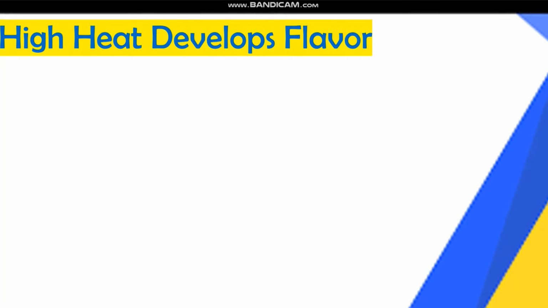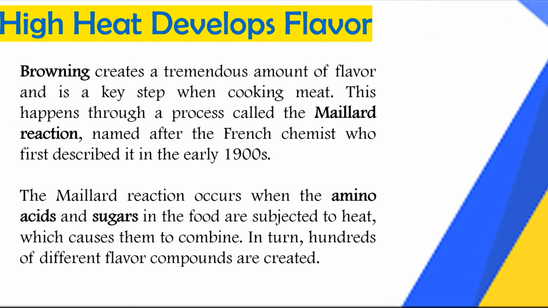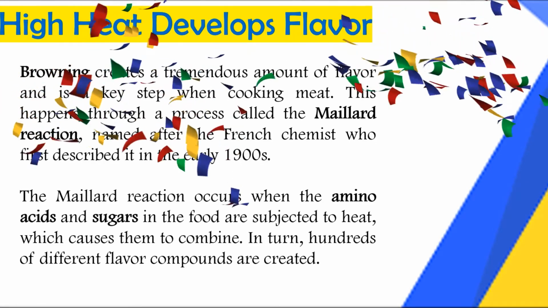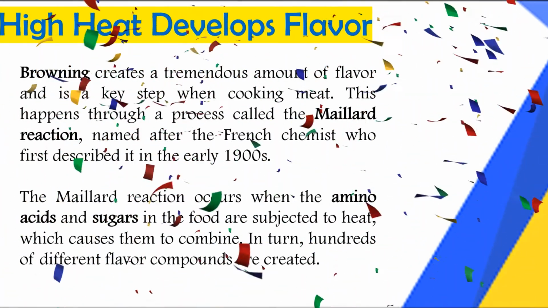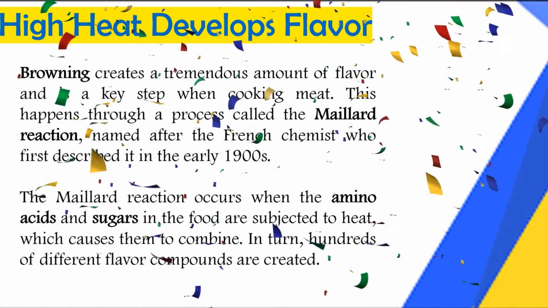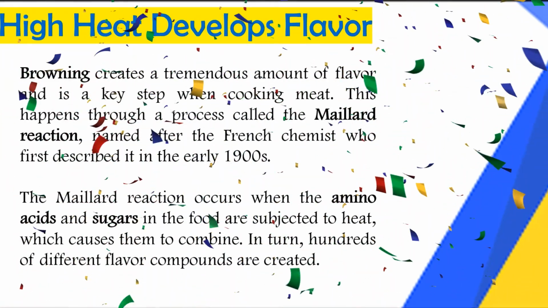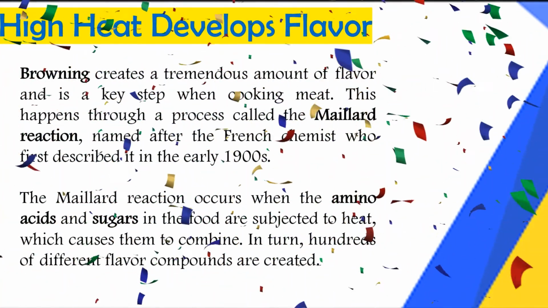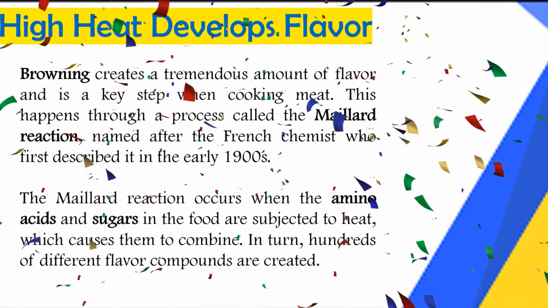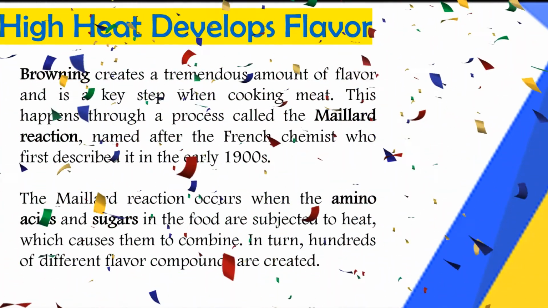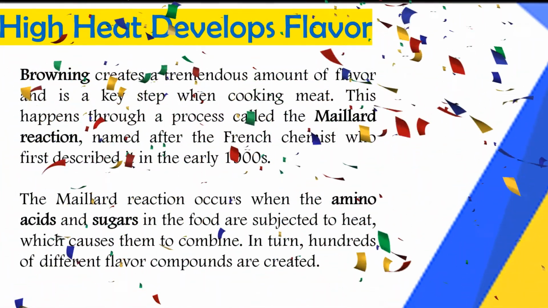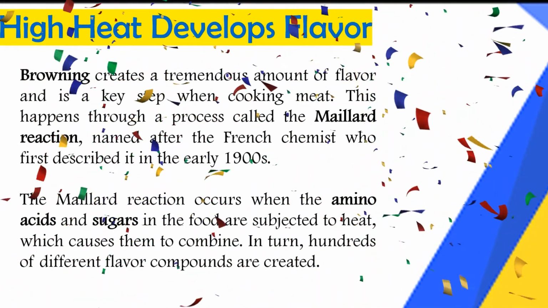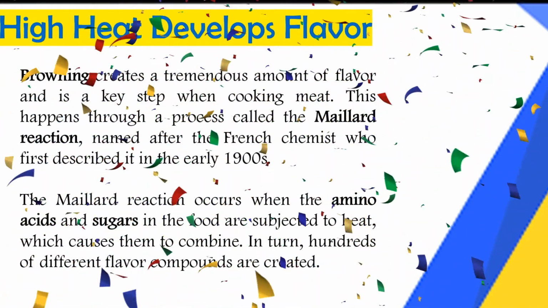High heat develops flavor. Browning creates a tremendous amount of flavor and is a key step when cooking meat. This happens through a process called the Maillard reaction, named after the French chemist who first described it in the early 1900s. The Maillard reaction occurs when the amino acids and sugars in the food are subjected to heat, which causes them to combine. In turn, hundreds of different flavor compounds are created.